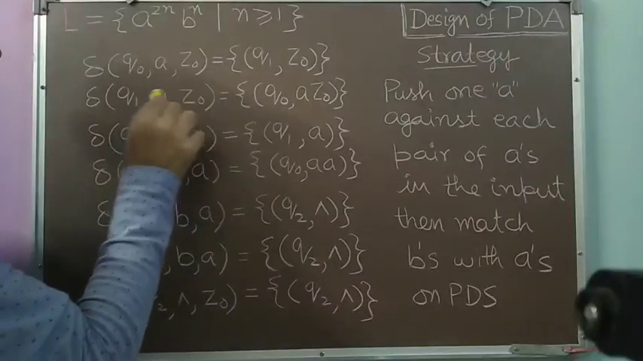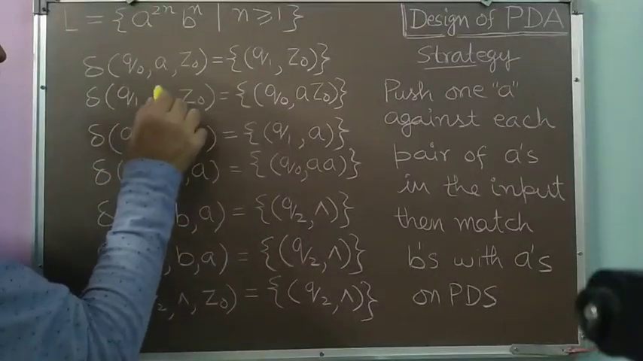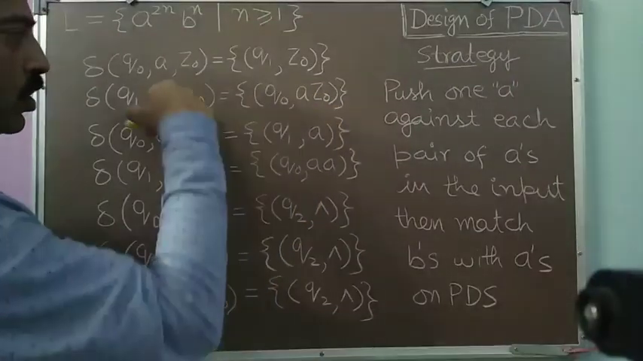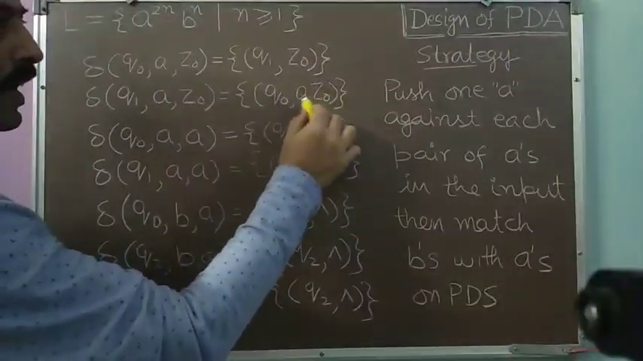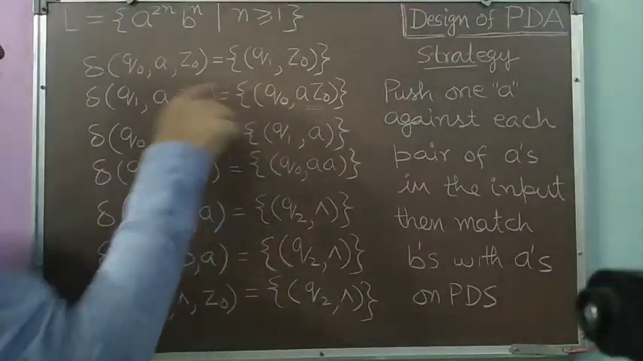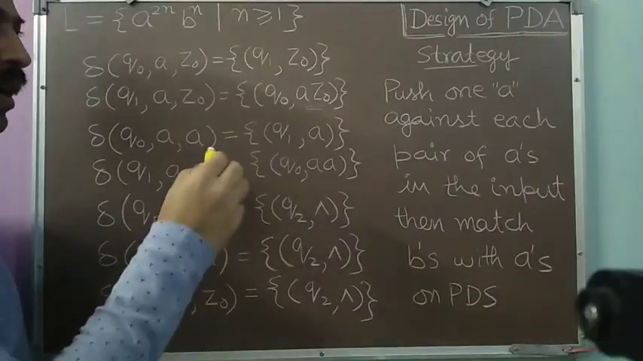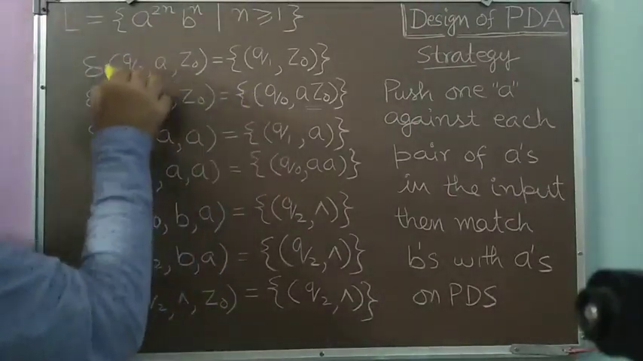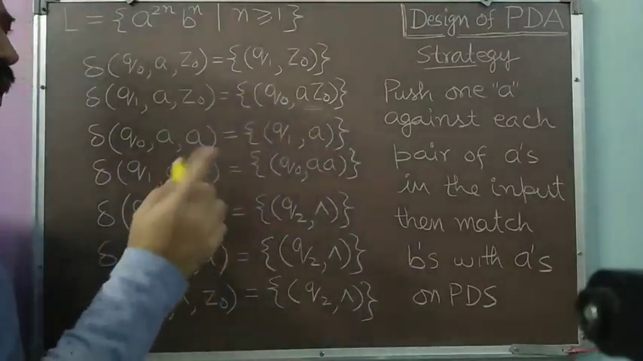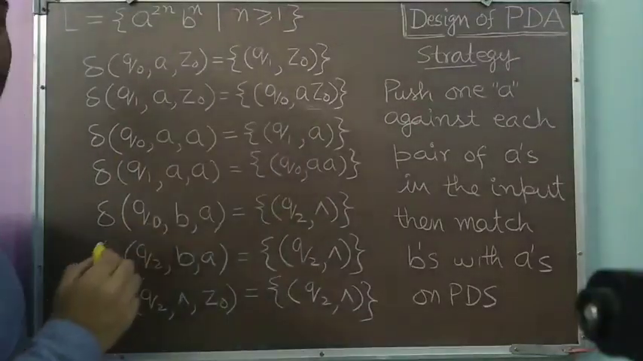Then I am getting the second a. So again Z0 is on the top, but I am getting the second a. So in the situation Q1, a, Z0, I will push this a over the pushdown store. So I will be writing a Z0 here. But I am changing the state as well. Why am I changing the state? Because now I have to again read a pair of a's. That pair of a's I will start reading from the state Q0, as I have done earlier. So I will be in the Q0 state, again reading the first a in the pair. That's why I have changed the state here to Q0.